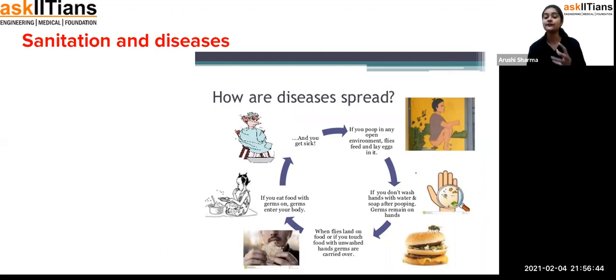Or even if you are not washing your hands, the impurities are there, and you are touching the food with that hand. After that, with those same hands you are eating the food, and the germs are passing inside your body. When the germs are there, definitely you can get sick, and that's how the whole process repeats.